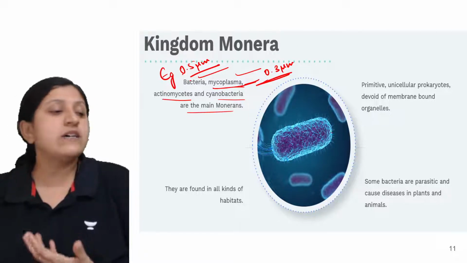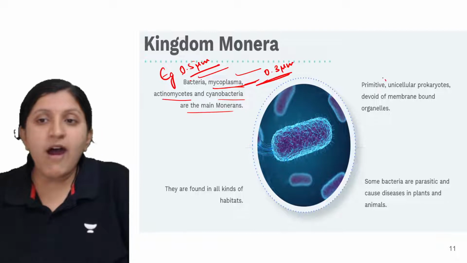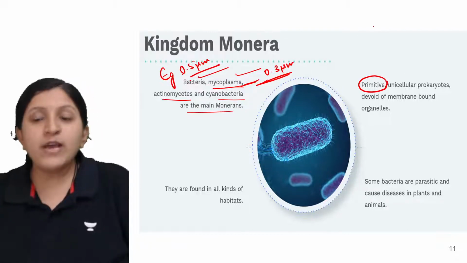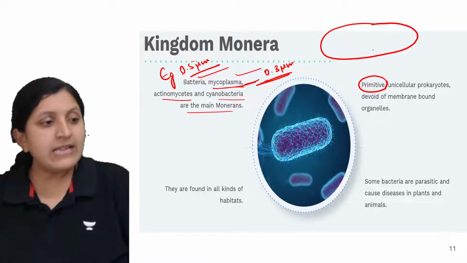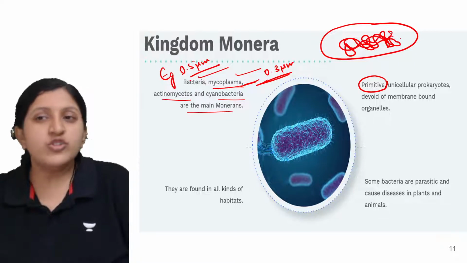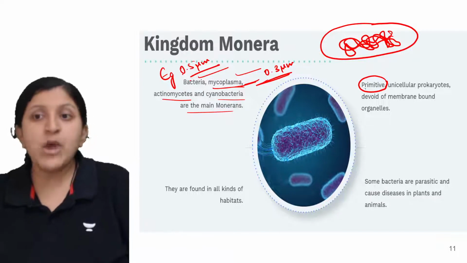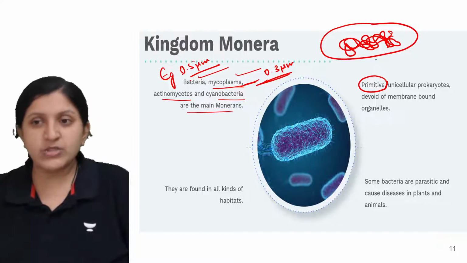So what is the characteristic feature of a monera then? Monera are primitive. So why do we say primitive? Because there is a bacterial cell, and inside this you can see that the DNA is randomly suspended, without any covering, which is basically a primitive type of organism.